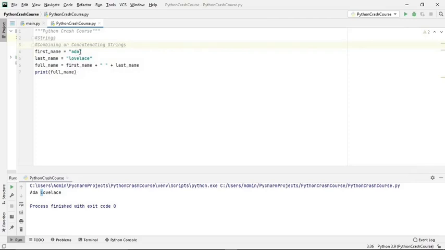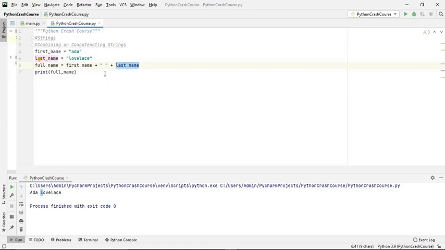Here first name is Ada and last name is Lovelace. You can see first name plus, this plus sign is responsible for concatenation, and then in between one blank, and then plus again and then last name. So here Ada Lovelace will be printed.